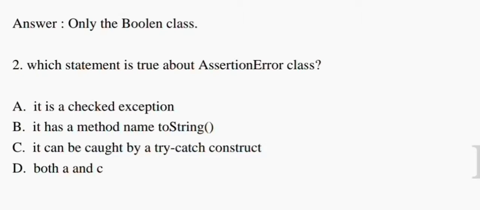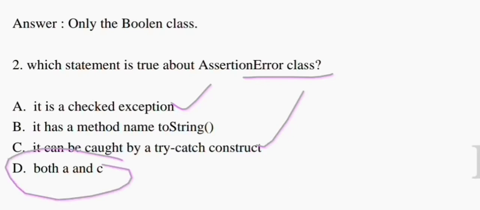Now here, the basis of the AssertionError class, we know very well it is what type of exception, that is your checked exception, and it can be caught by a try catch construct. Okay, so options A and C both are true, so we can easily say that option D is correct, meaning both A and C. Now we come to the next question.